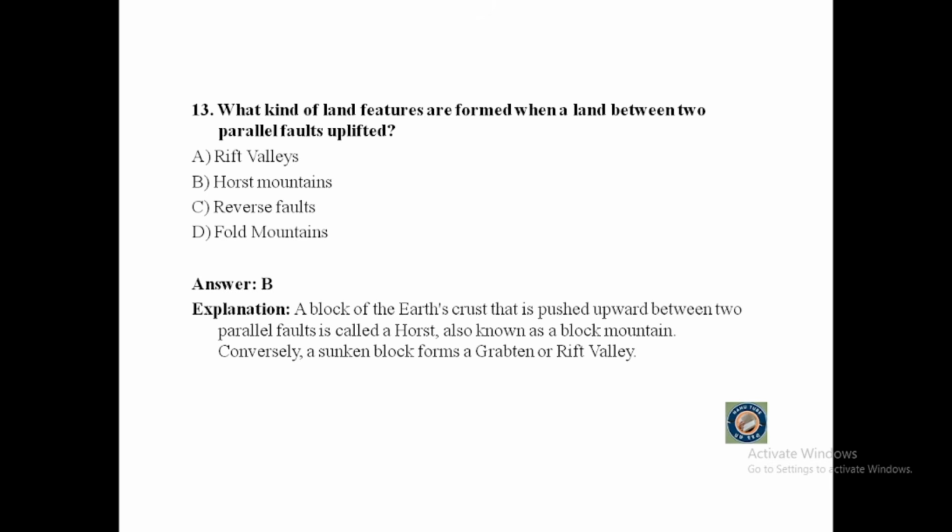If you say Horst mountains, that's right. A block of the Earth's crust that is pushed upward between two parallel faults is called a horst, also known as a block mountain. Conversely, a sunken block forms a graben or rift valley.